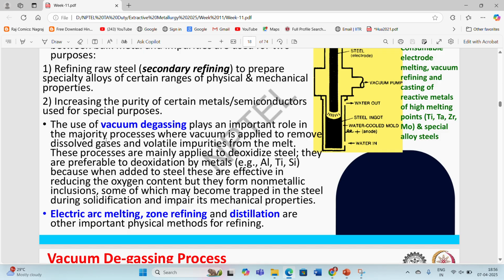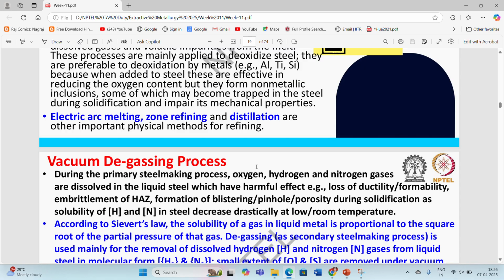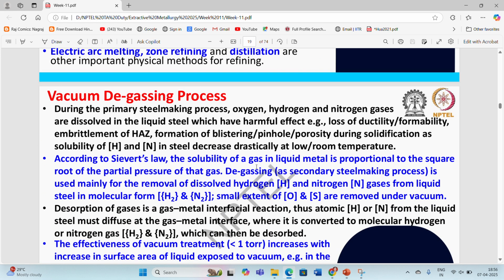It is not going to create any inclusions inside the molten steel that can create havoc during further processing steps. Other important physical methods generally used for physical refining are electric arc melting, zone refining, and distillation processes.